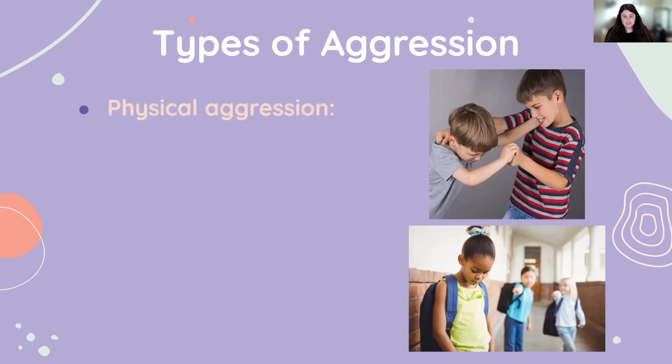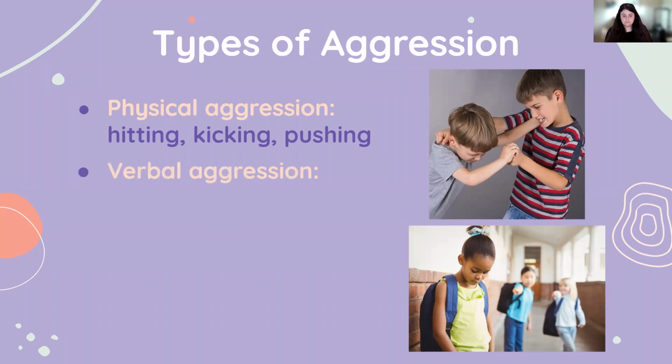First is physical aggression. This might be the first thing that comes to mind when we think of the word aggression. It's things like hitting, kicking, pushing. As it implies, it's physical acts of aggression. So, pretty straightforward. Moving into the next one, verbal aggression. This would involve things like name calling or teasing. Again, as the phrase implies, aggression through verbal means. So, using your words to harm somebody.